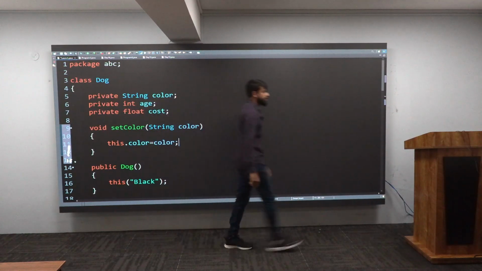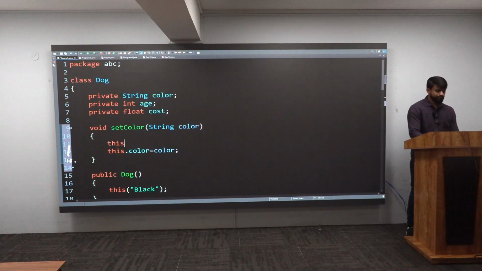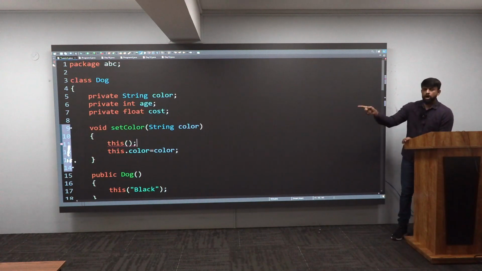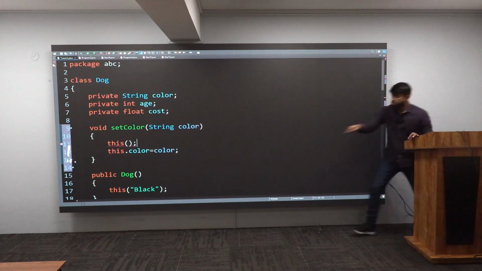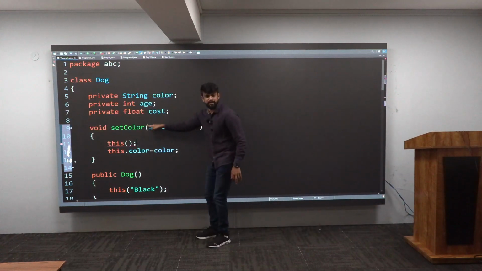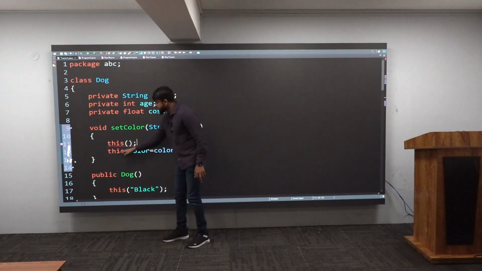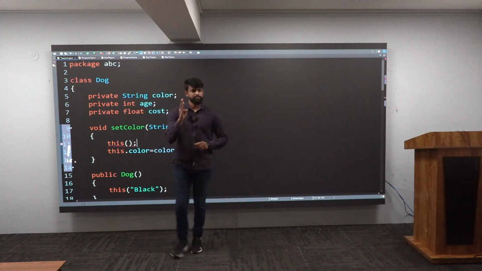Got this? Very good. Now, to this method, I will put this call. I will write it like this. And you can notice there, straight away you have an error. Why is that? Because this call is used for constructor chaining. It means from one constructor to another constructor, so he should be a constructor. But is he a constructor? No. And that is why you are getting an error. What is the meaning of that? The this keyword, you can use it for a constructor, you can use it for a method also. But this call, you should always use it for what? Always a constructor. That is my third difference.